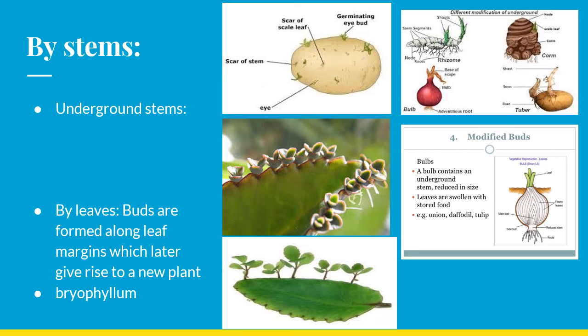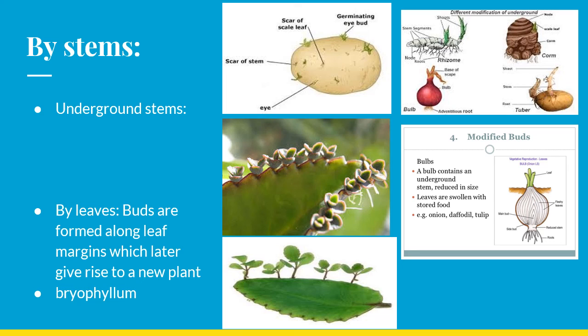So modified bud, that is the onion bulb. It contains an underground stem which is reduced in size, and the leaves are swollen with stored food. And examples are daffodils, tulips, onion, etc.